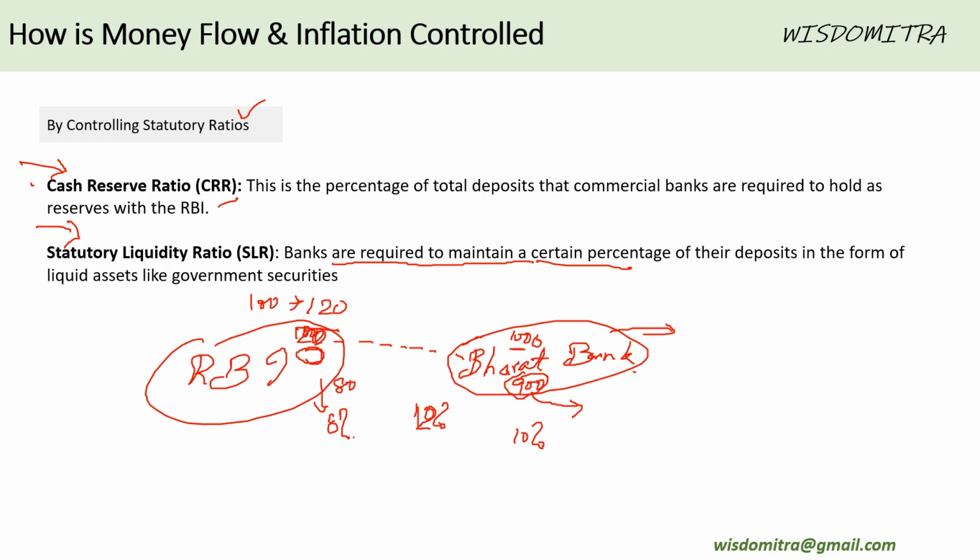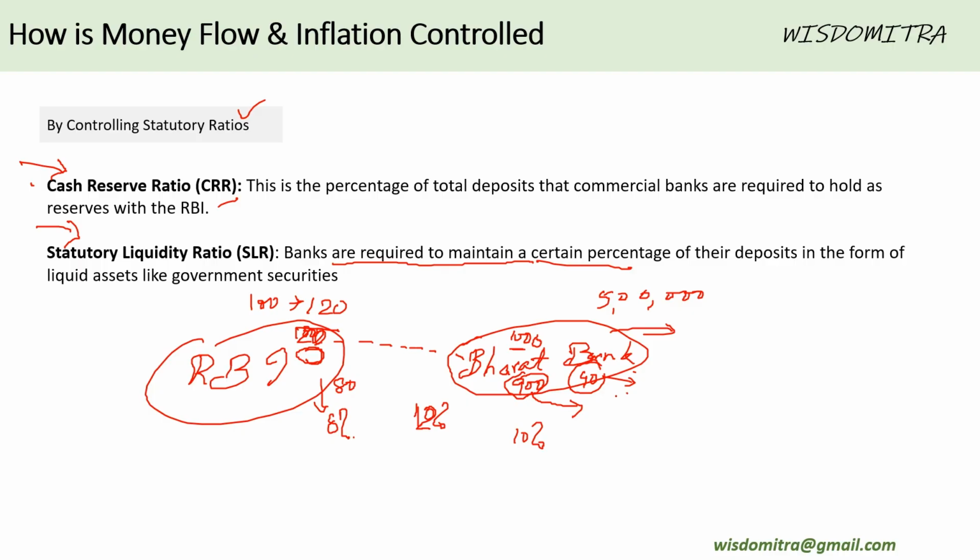What that means is that out of this 990 rupees, the bank is supposed to keep some with itself, and the remaining amount, whatever 810, it's supposed to give away as loans. This 90, why is it supposed to be kept? Because it is supposed to handle withdrawals. So suppose I have deposited 5 lakh rupees with a bank. Imagine that, right? I will not withdraw all the 5 lakh simultaneously. Sometimes I need 1 lakh, sometimes I need 50,000, whatever. So to handle these kinds of withdrawals, the bank is supposed to maintain some money with them.